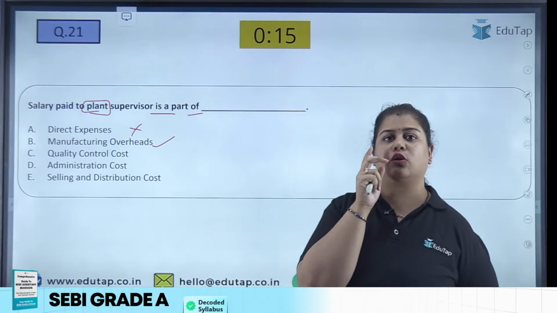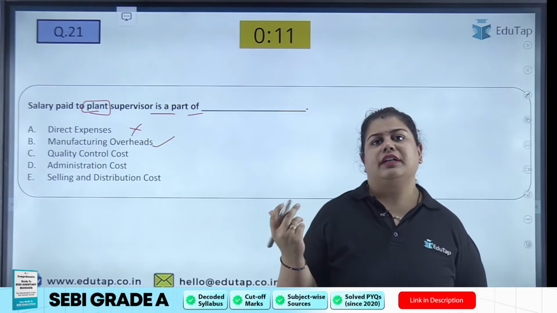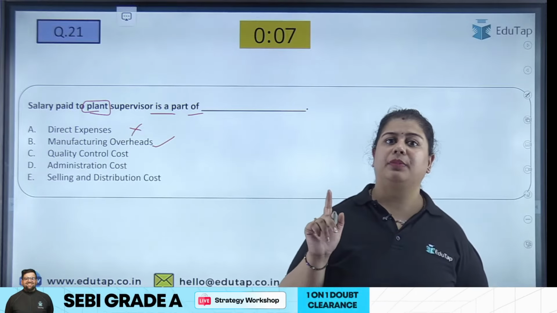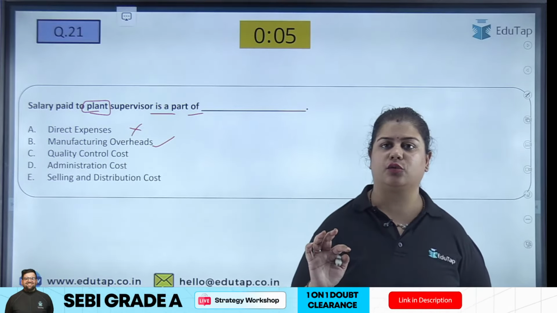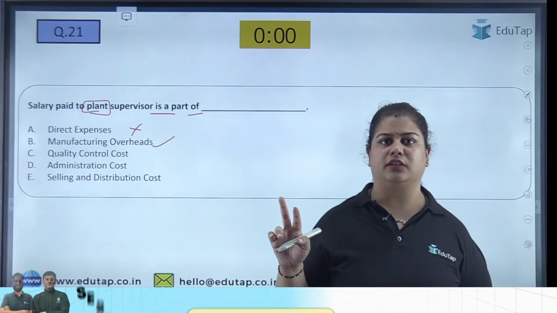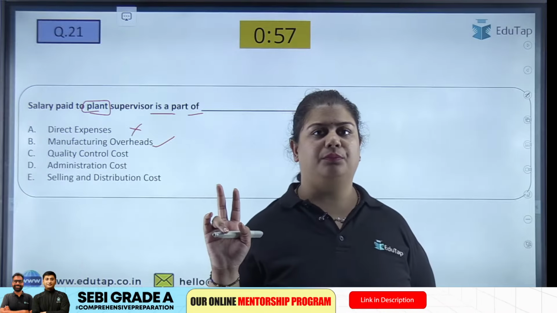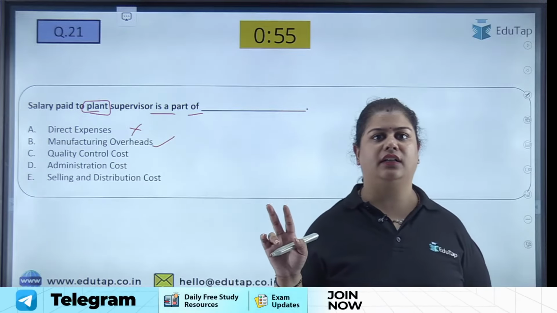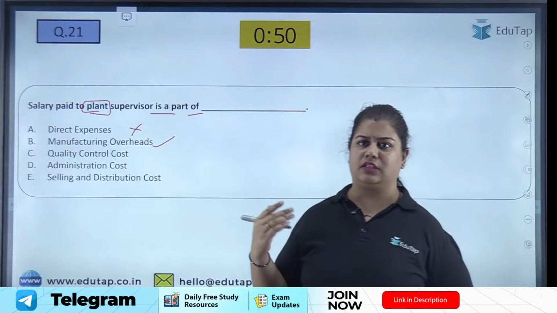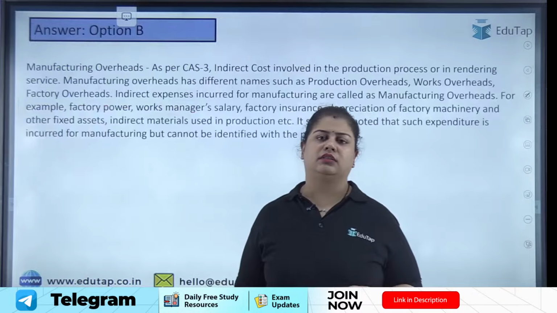Now quality control cost. Quality control cost is also a part of manufacturing overhead, because it is also an indirect expense related to the product, right? But plant supervisor and quality control costs are two different types of cost, so it cannot be a part of each other. Both are part of manufacturing overhead, the salary of plant supervisor and the quality control cost. Then administration cost and selling and distribution cost are two different costs which are not related to the plant. So let's move ahead.